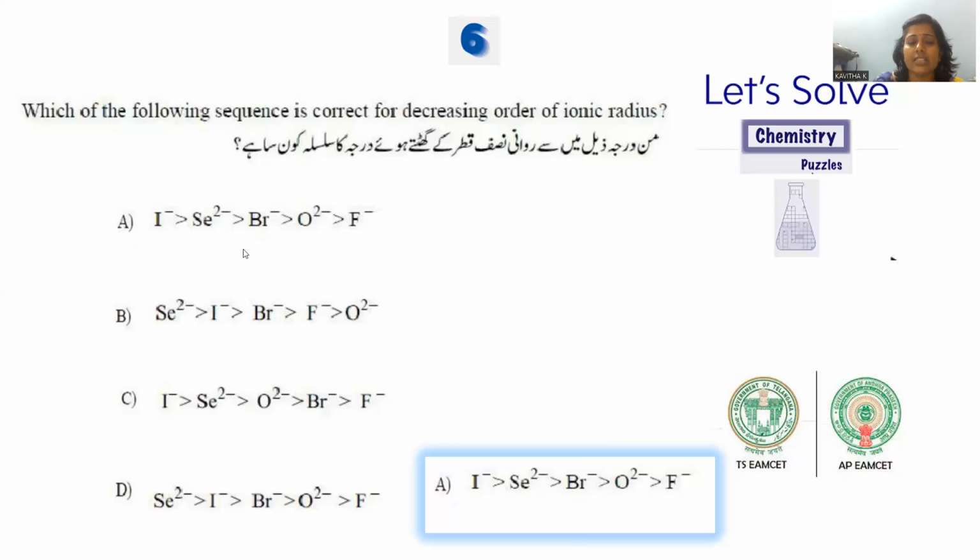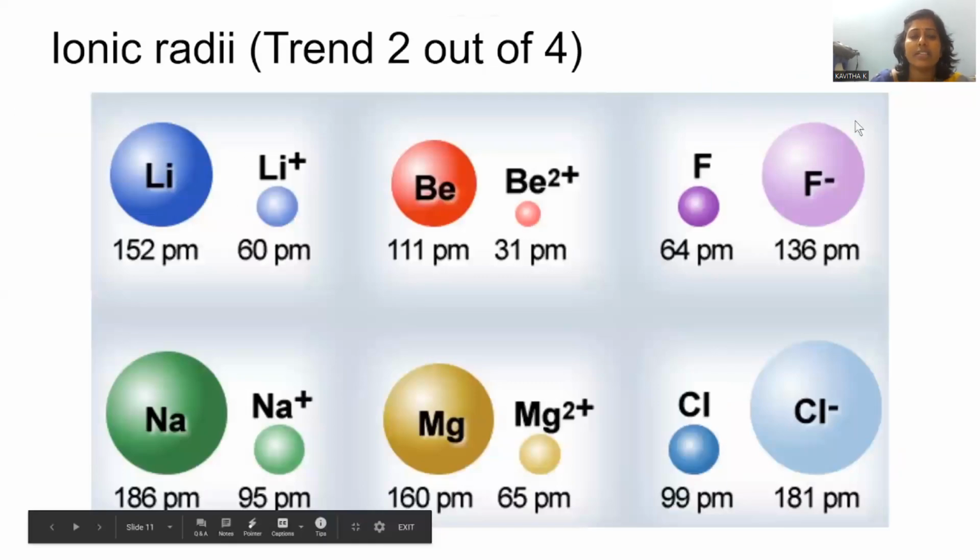Let's go with the next main group, the halogen family, the fluorine family, where the elements are fluorine, chlorine, bromine, iodine and astatine. From fluorine to iodine size gradually increases. Hence we can write iodide, followed by selenide, bromide, oxide, fluoride. This will be the right order: iodide, selenide, bromide, oxide and fluoride. The tiniest one is fluoride.